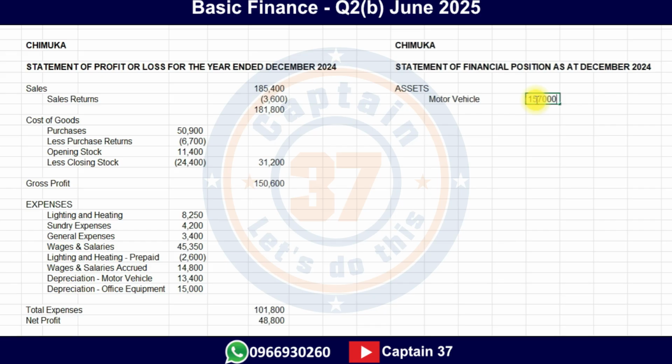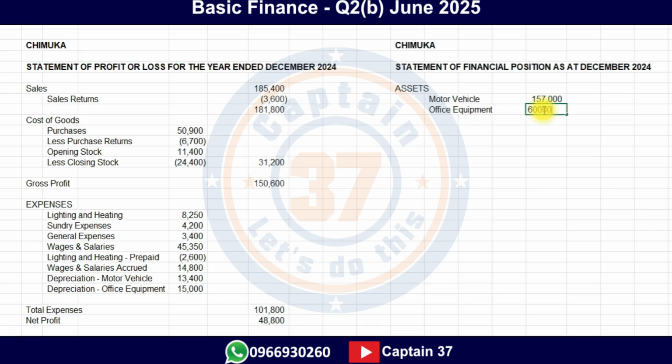What else? There's office equipment. These are assets. And what's the value for the office equipment? The value for the office equipment is 60,000. Okay. Do we have any other assets?